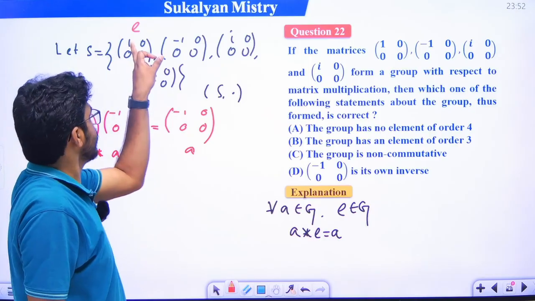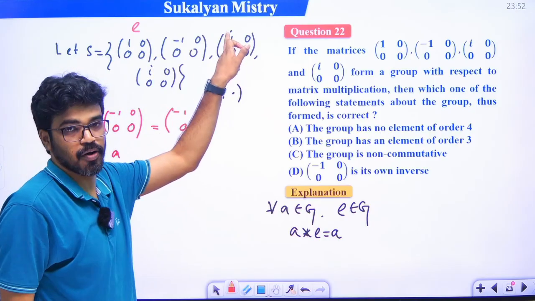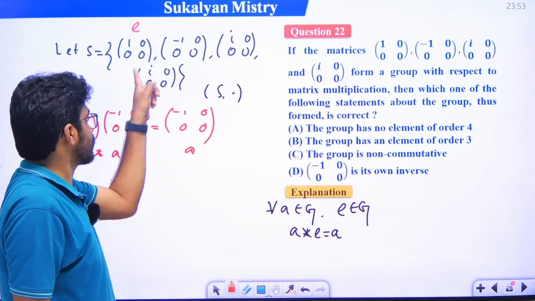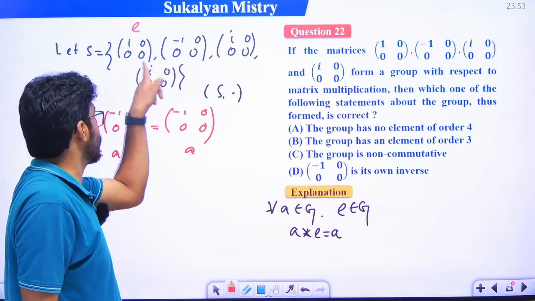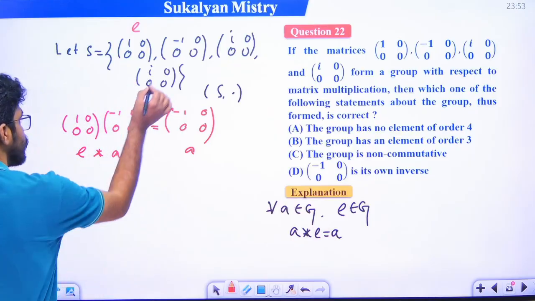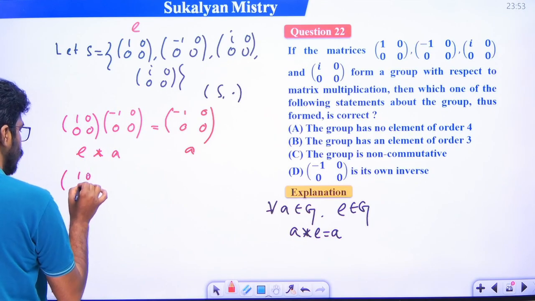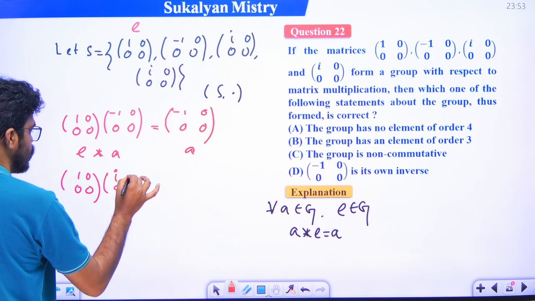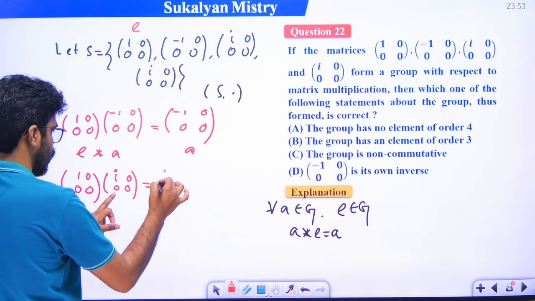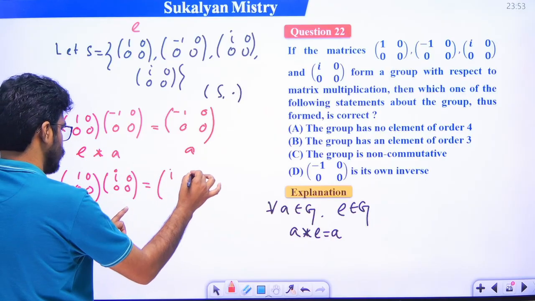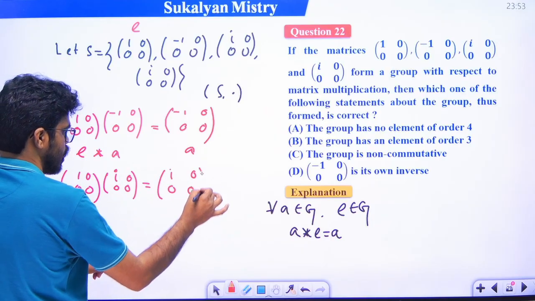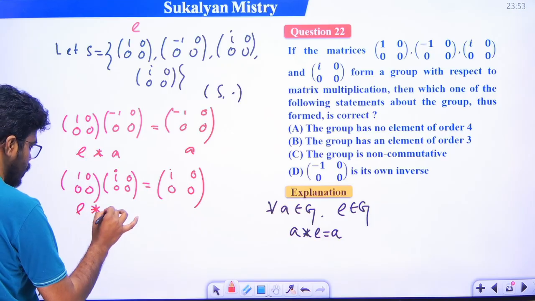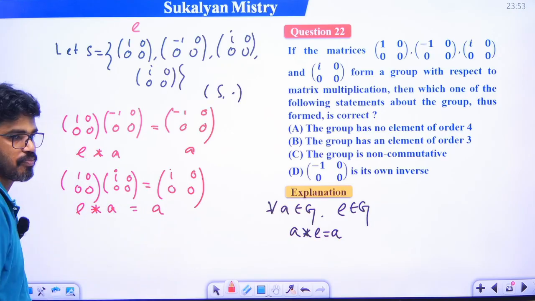Similarly you can check it. Multiply this with this and you get the same matrix back. Multiply this with this and you get this same matrix. Check it. Look, 1 0 0 0 multiplied with, say, i 0 0 0. Okay, 1 into i is i plus 0, that is 0, this is 0, this is 0, this is 0. So e star a is basically a.